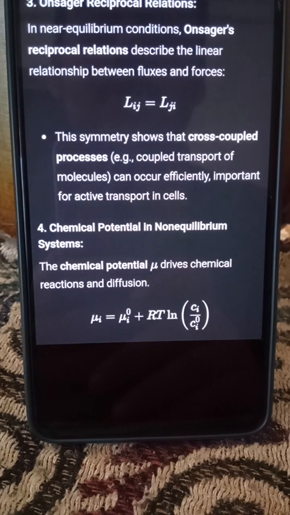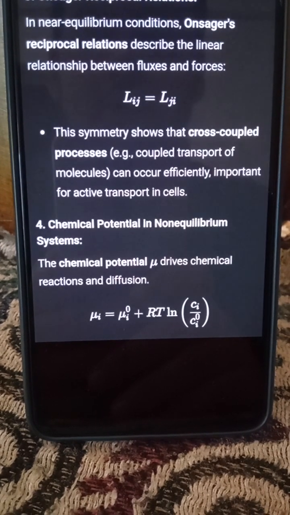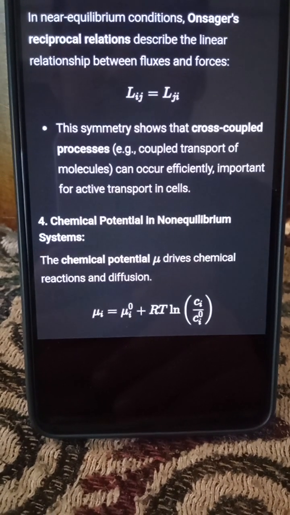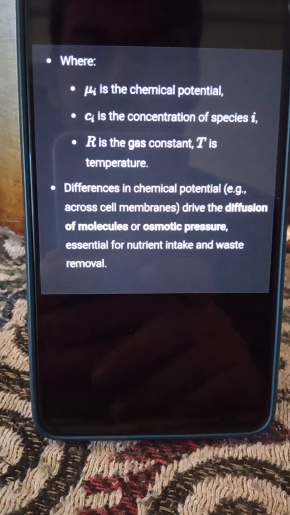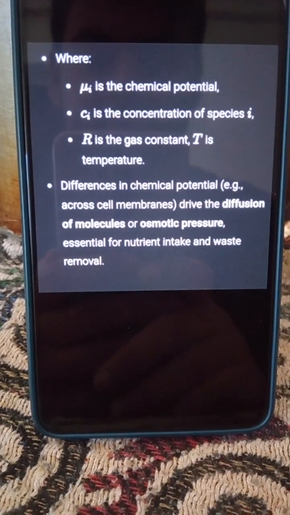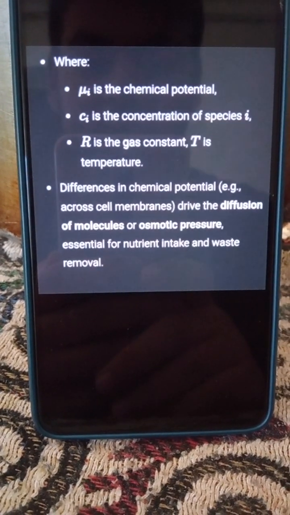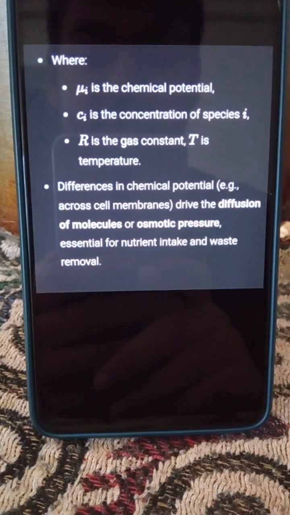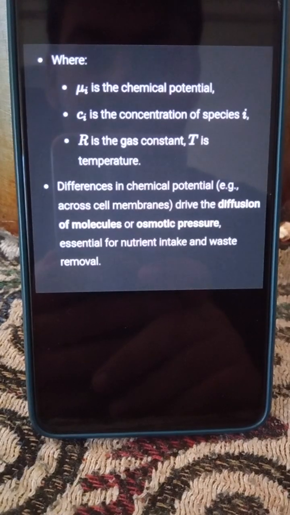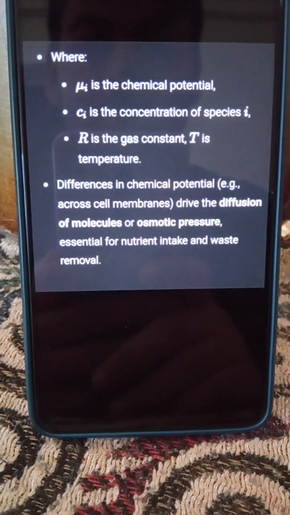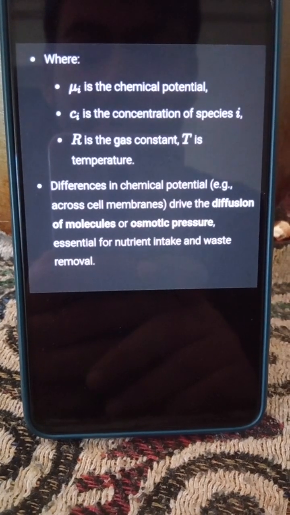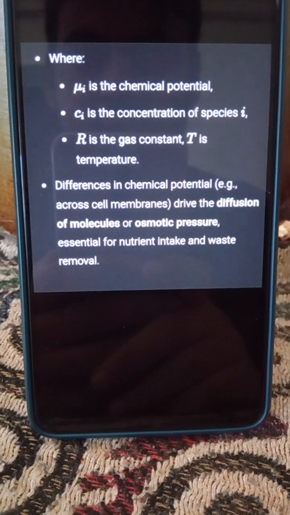The chemical potential mu drives chemical reactions and diffusion. Here is the formula, where mu_i is the chemical potential, C_i is the concentration of species i, R is the gas constant, and T is the temperature. Differences in chemical potential, for example across the cell membrane, drive the movement of molecules and osmotic pressure, especially for nutrient intake and waste removal.